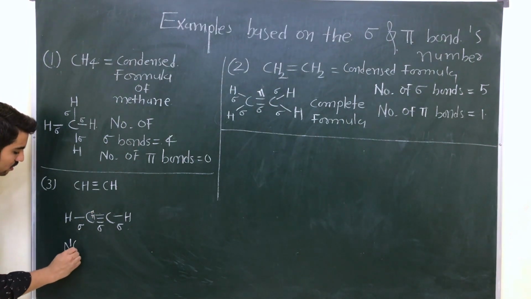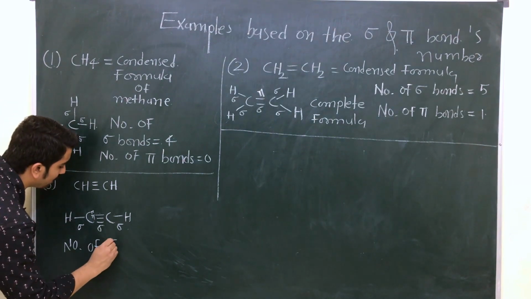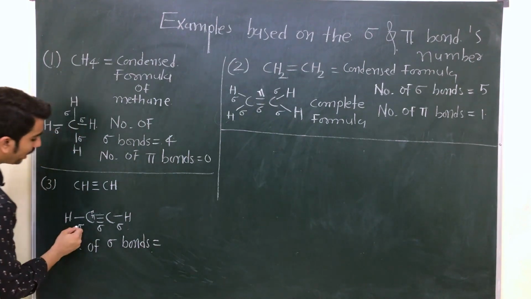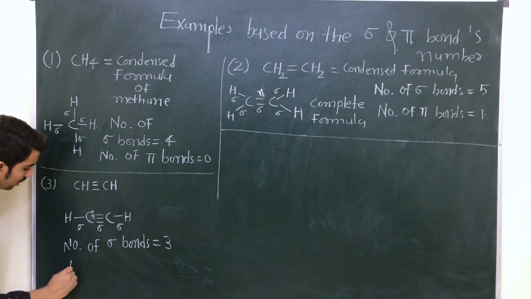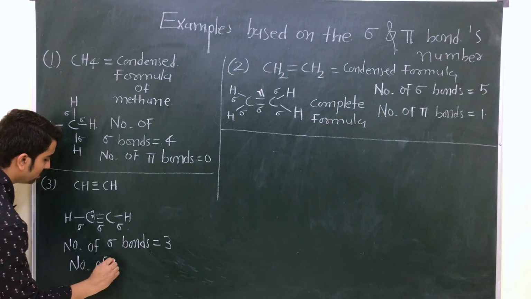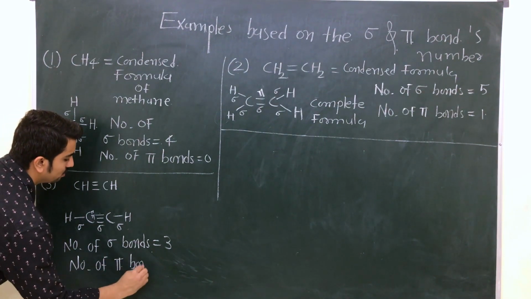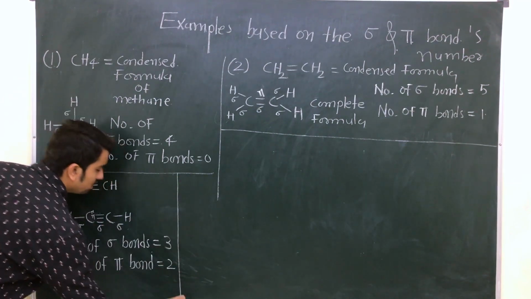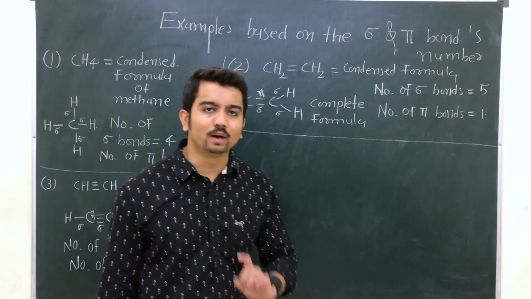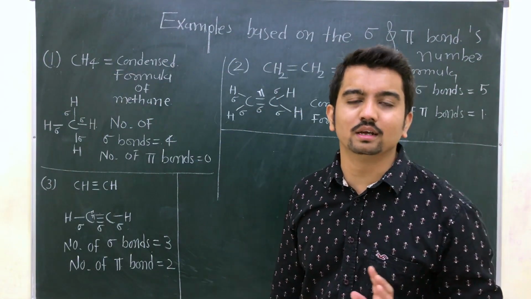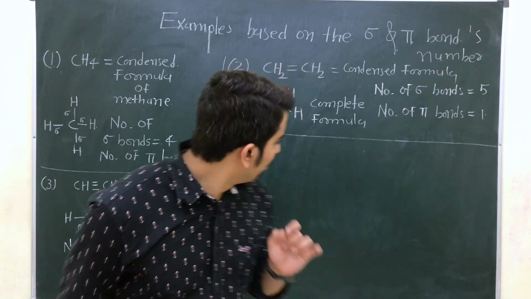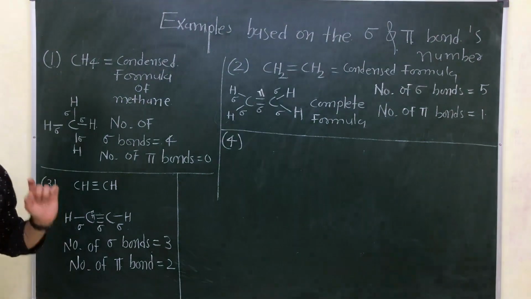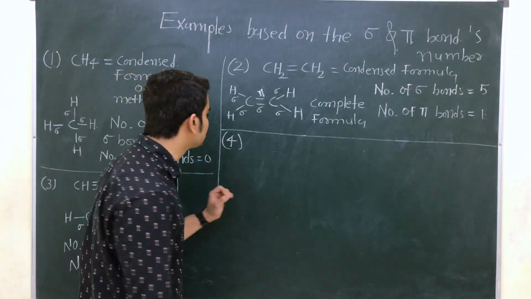So number of sigma bonds is equal to 1, 2 and 3. Number of pi bonds is equal to 2. See, the more you practice, the more you master. That is a very easy shortcut to understand the chemistry. Now, let's start number 4. It's extraordinary, so let's start with number 4.